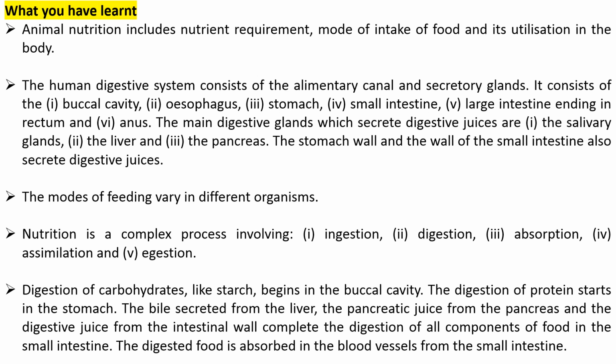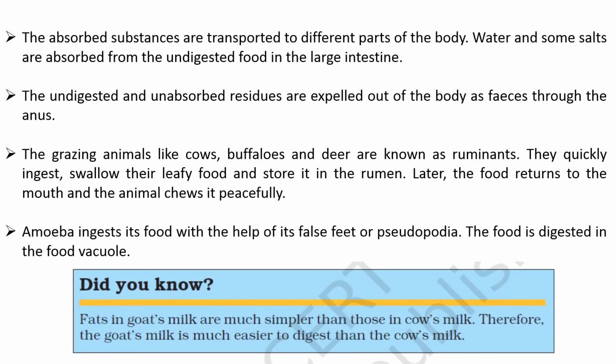The digestion of protein starts in the stomach. The bile secreted from the liver, the pancreatic juice from the pancreas and the digestive juice from the intestinal wall complete the digestion of all components of food in the small intestine. The digested food is absorbed in the blood vessels from the small intestine. The absorbed substances are transported to different parts of the body. Water and some salts are absorbed from the undigested food in the large intestine. The undigested and unabsorbed residues are expelled out of the body as feces through the anus.